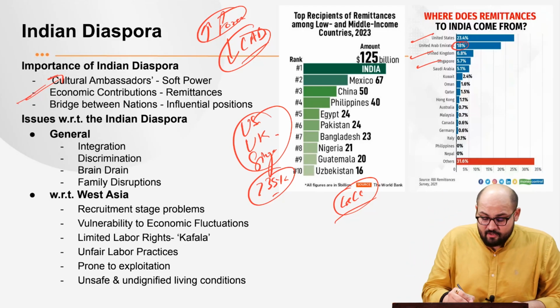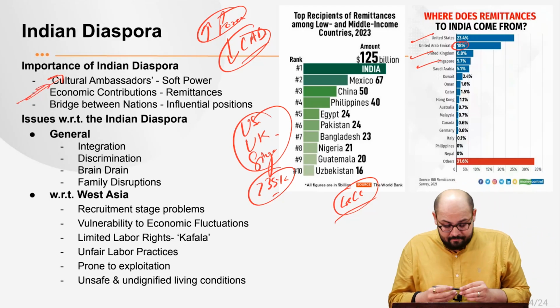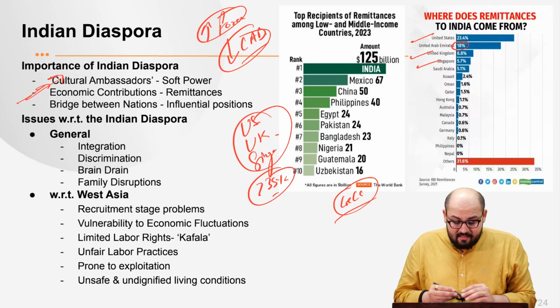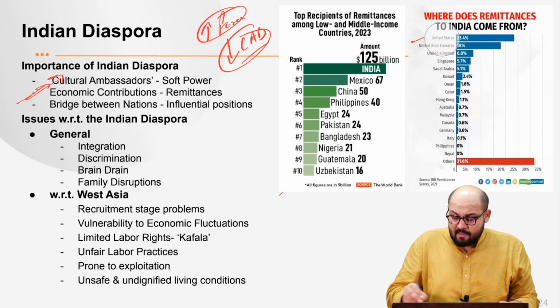So what we see is that at the economic level also, they play a huge role. Third is that they act as a bridge between the nations. What do you mean by bridge?